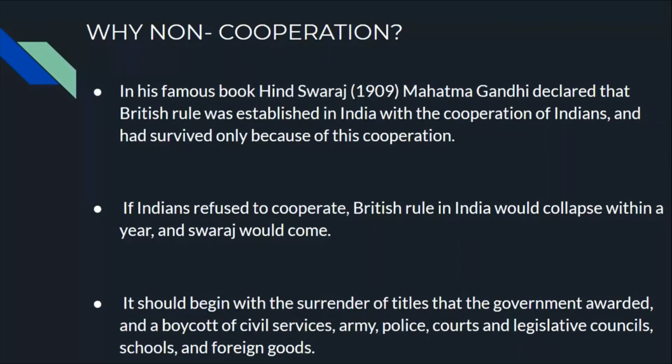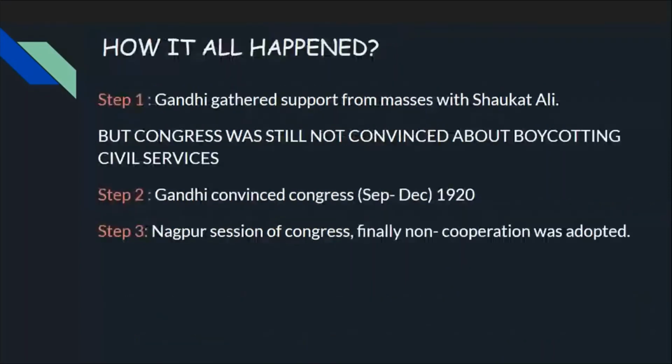So Mahatma Gandhi said to not cooperate. The movement should start with the surrender of titles that the government awarded, and the boycott of civil services, army, police, courts, legislative councils, schools, and foreign goods.